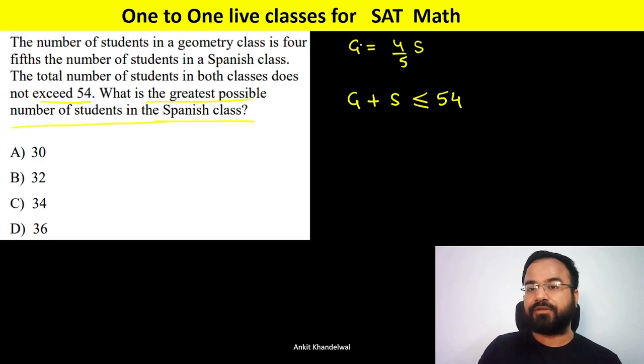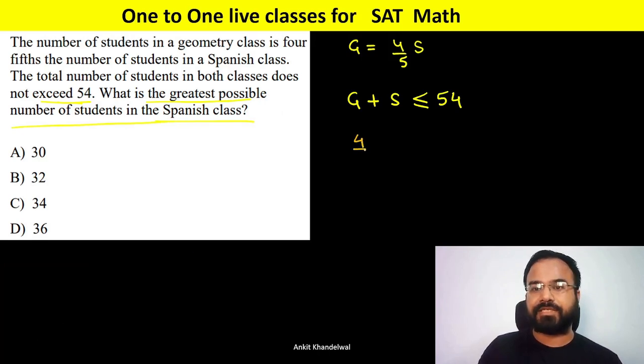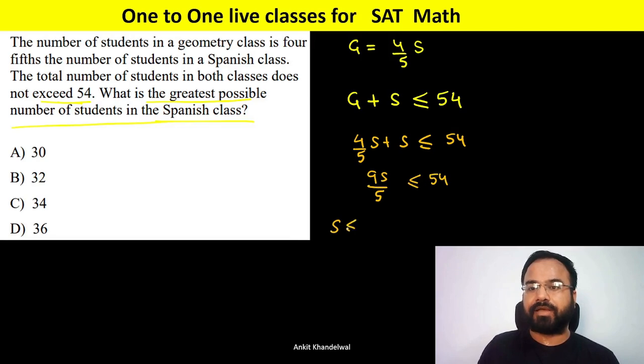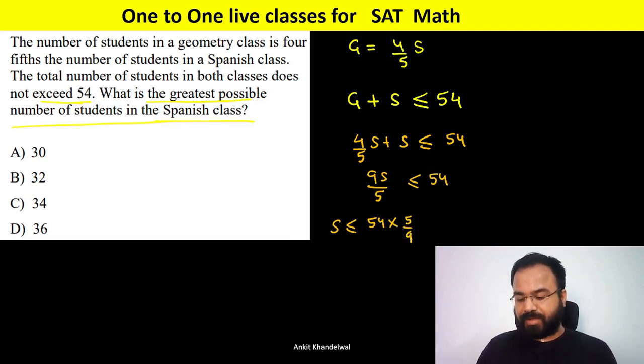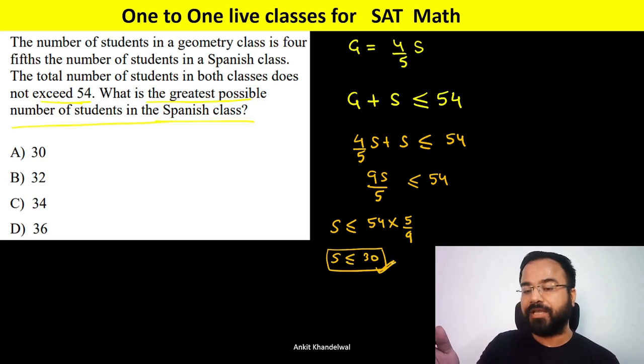We are looking for the Spanish value, so we will replace G with 4/5 of S. It's a very easy one. Just replace G with 4/5 of S, plus S, less than or equal to 54. So it becomes 9S/5 less than or equal to 54, and multiplying, S is less than or equal to 54 multiplied by 5/9. So 54 multiplied by 5 divided by 9, S is less than or equal to 30. So the greatest possible number of students in the Spanish class is 30. It can be either 30 or less than 30, but not more than 30. So option A is the correct answer.